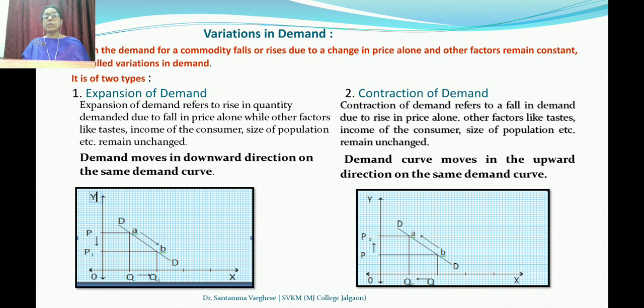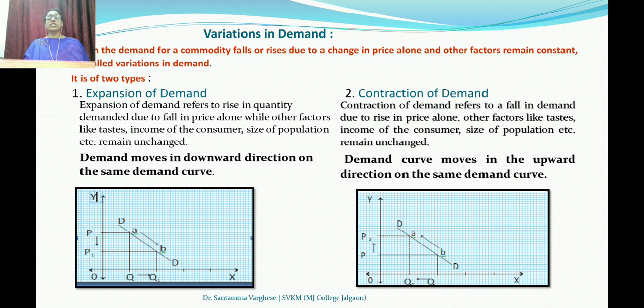An expansion of the demand curve is depicted on the same demand curve by showing an arrow to the downward position. So it represents that the demand is expanding. When the price falls, the demand is expanding. So this you have to explain. While writing this expansion, you have to write the definition, the demand curve, and the explanation of the diagram.